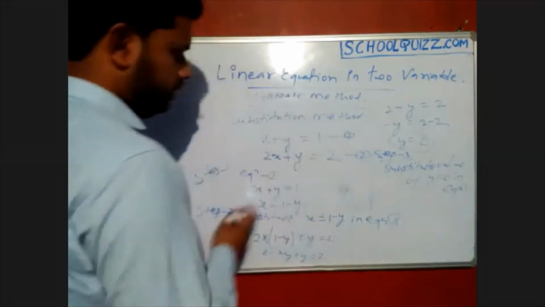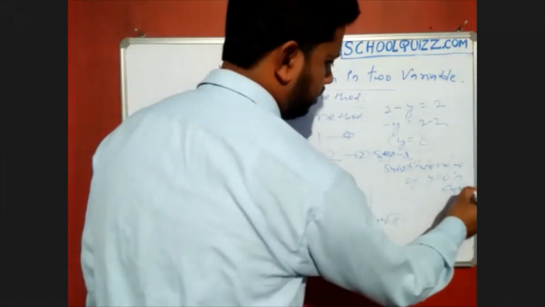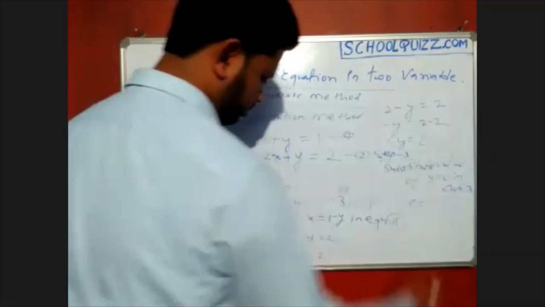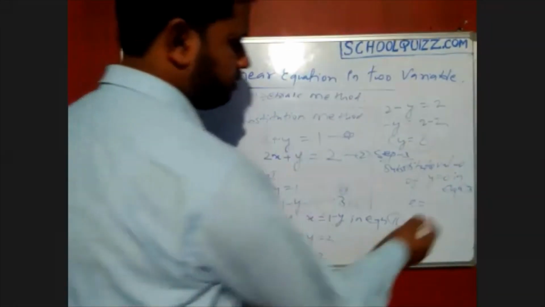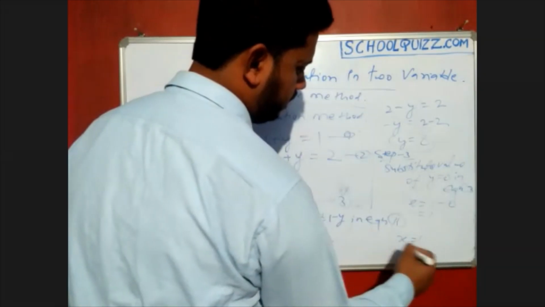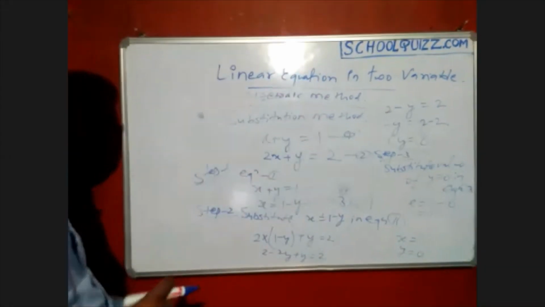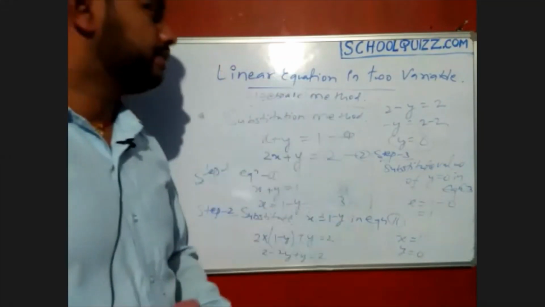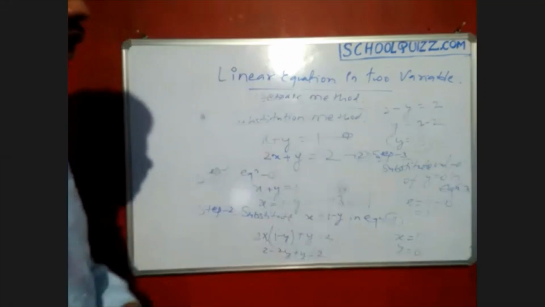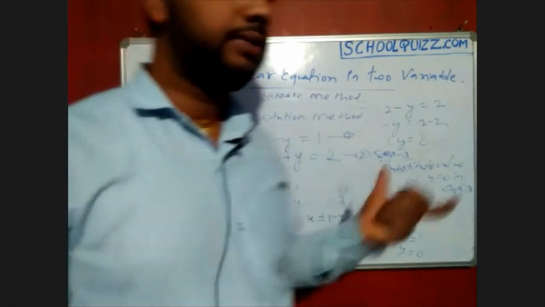Or you can say this as equation number 3. You can choose that as equation number 3. Now what value will you get? x equals 1 minus y, which means 1 minus 0, that is 1. So x is 1 and y is 0. This is a way we can find the solution of linear equations by the algebraic method. This is called the substitution method.